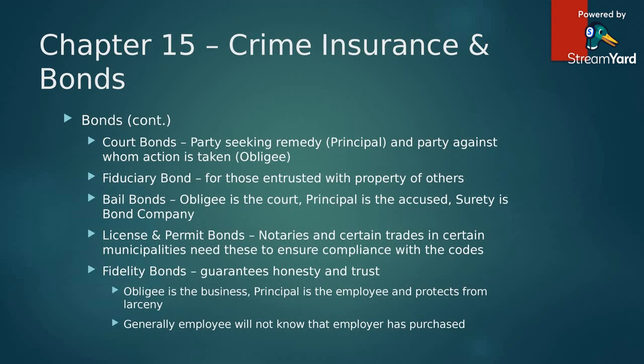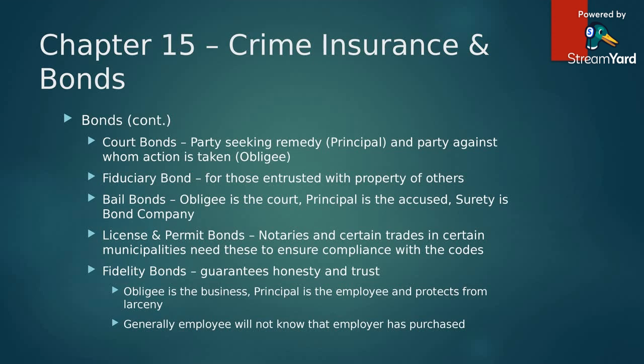A bail bond. In this case, the obligee is going to be the court. The principal is going to be the accused that is supposed to show up at a specific time and place, and the surety is going to be the bond company, right? So if you don't show up at the time or place, then the surety is required to pay money to the court, and the only way they get the money back is if they make the principal show up, and then they can get recompensed on the bond.